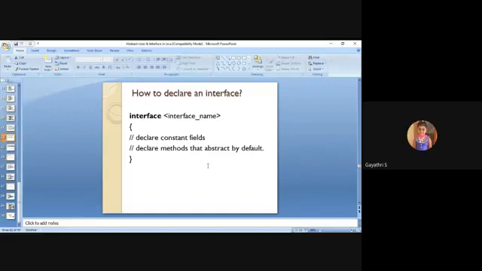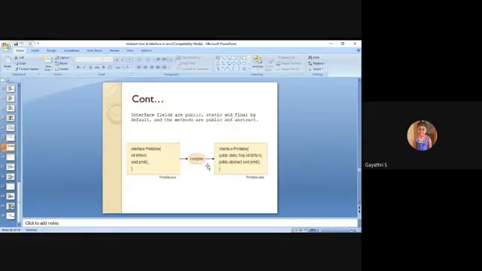Okay, so example, see here. First point: interface fields are public, static, and final by default. So here is one interface: the keyword interface, then the name of the interface, Printable. Within the interface, only two things are there: int min equal to 5, and void print.